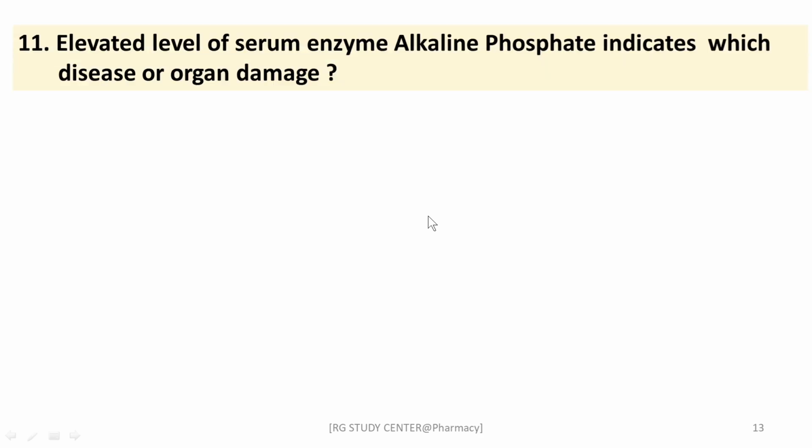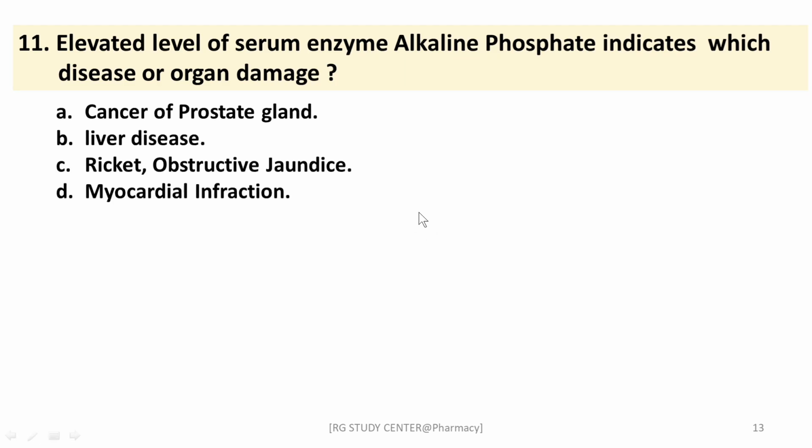Next question, elevated level of serum enzyme alkaline phosphatase indicates which disease or organ damage. The options are cancer of prostate gland, liver disease, rickets, obstructive jaundice or myocardial infarction. The right answer is whenever alkaline phosphatase increases in our blood serum, it indicates rickets and obstructive jaundice.